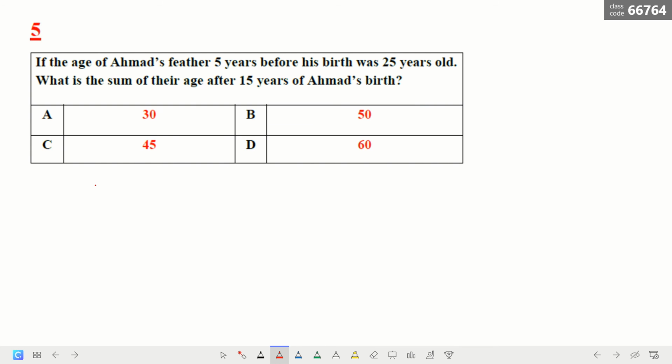Now when Ahmad is born, the father is 30, because 25 plus 5. Now after 15 years we have to add 15 for the father and 15 for Ahmad. The answer is equal to 60. So the sum of their ages is 60 years.